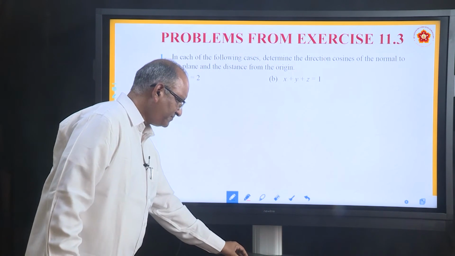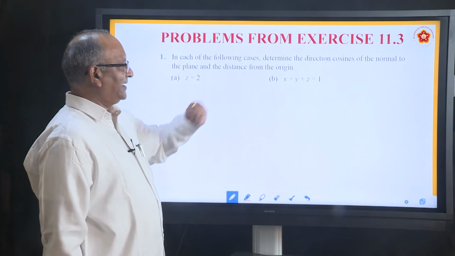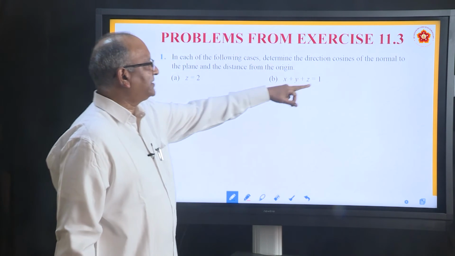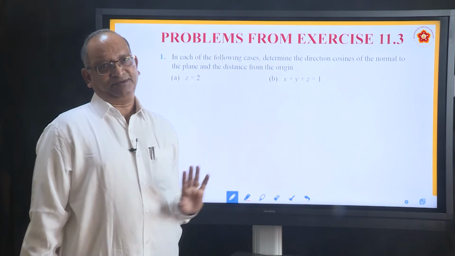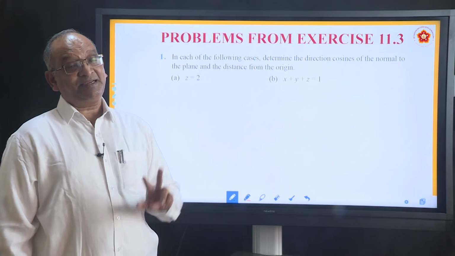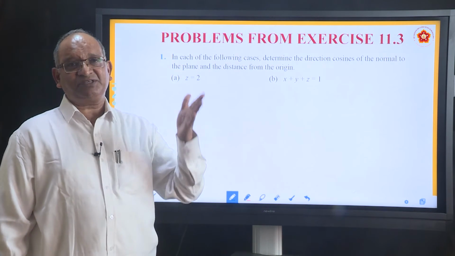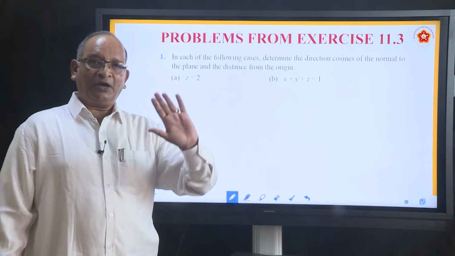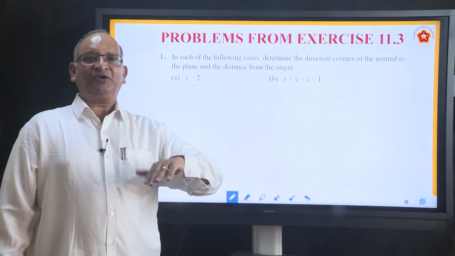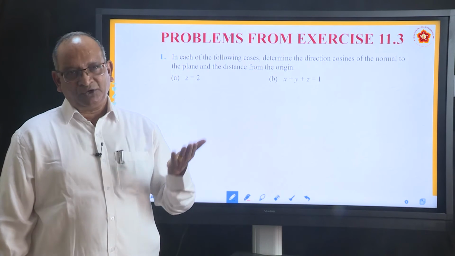First one. In each of the following cases, determine the direction cosines of the normal to the plane and the distance from the origin. What is that? He is asking two things. He has already given the equation of a plane, but he has given the equation in Cartesian form. You have to convert it into vector form. When you convert into vector form, you will know both.